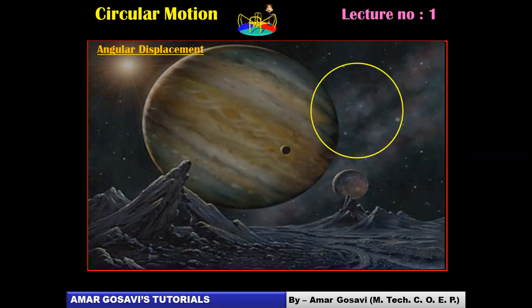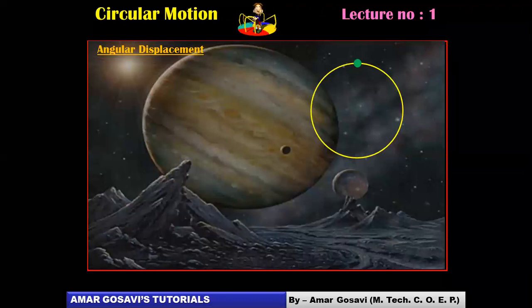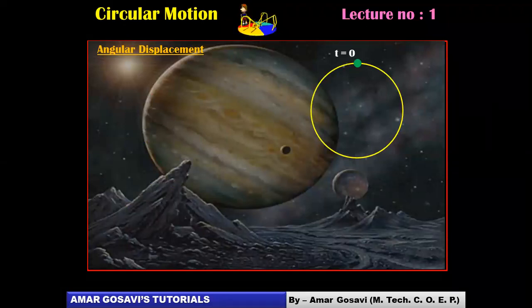So let's get back to the same animation where a particle is performing circular motion. At t equal to 0, it is at a specific position shown in the diagram. Say that position is A. Join it with the center and let r bar be the radius vector.